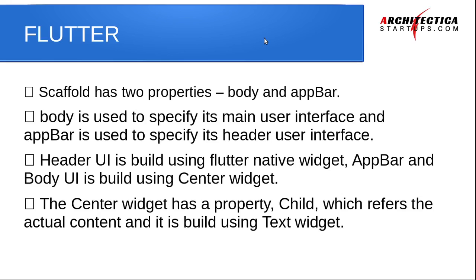And what we have concluded next is that scaffold has two properties, body and app bar. Body is used to specify its main user interface, and app bar is used to specify its header. As I have already told you, the app bar is the one which you see at the top of the application.